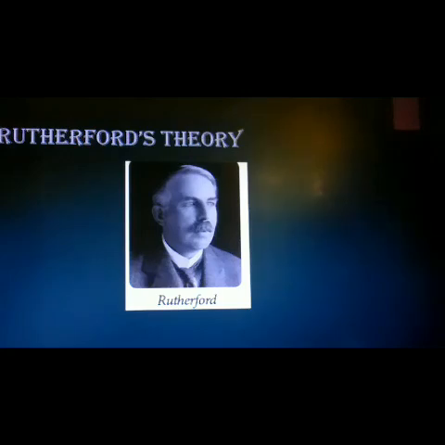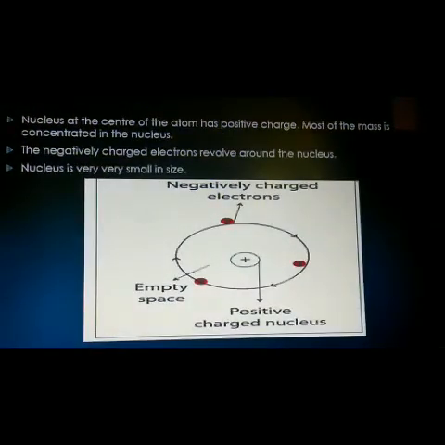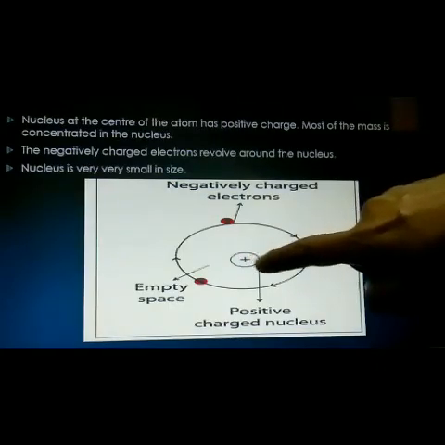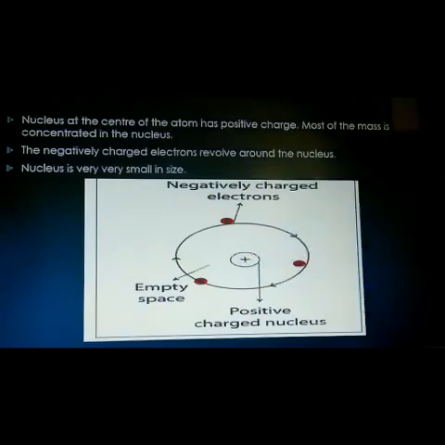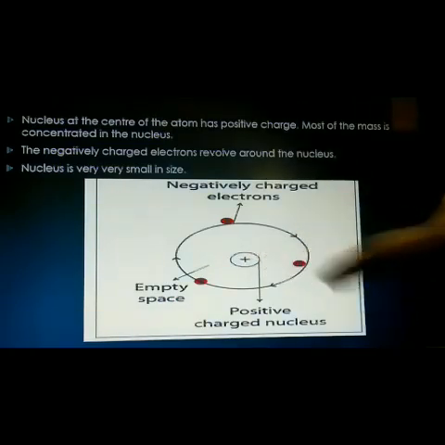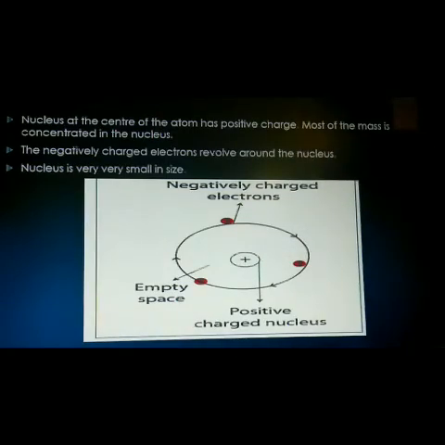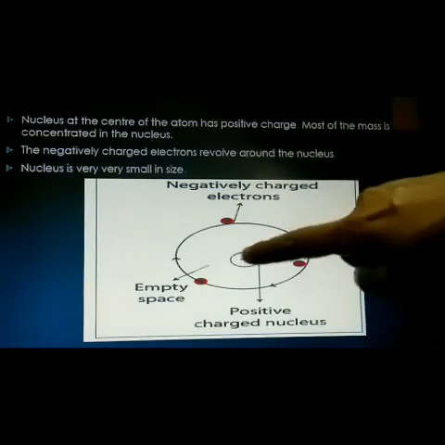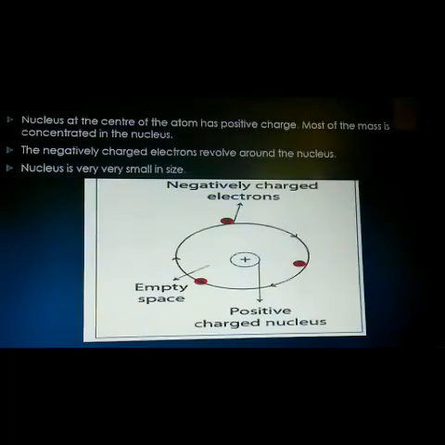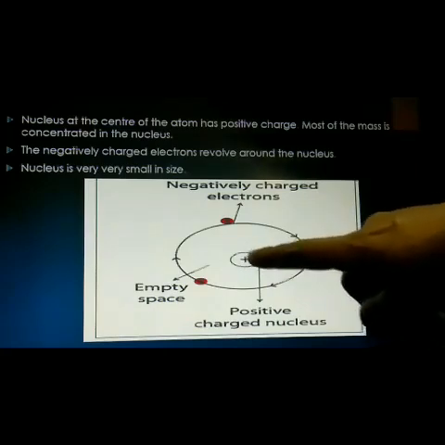So finally he proposed his theory. Here you can see a picture where at the center is the positively charged part, which is the nucleus. The nucleus lies at the center of the atom. According to Rutherford, most of the mass of the atom is concentrated in the nucleus, and in the nucleus you can see the plus symbol, right?